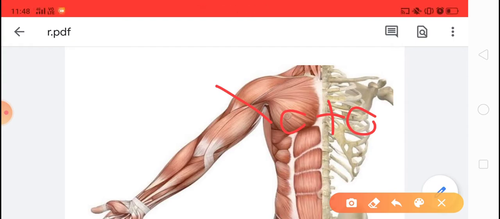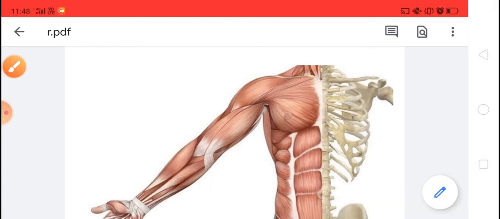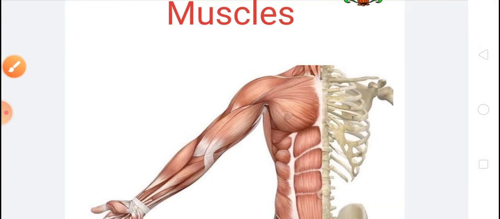Because of the work of bones and muscles together, we can do movement and move from one place to another. That is why bones and muscles working together cause movement and locomotion.